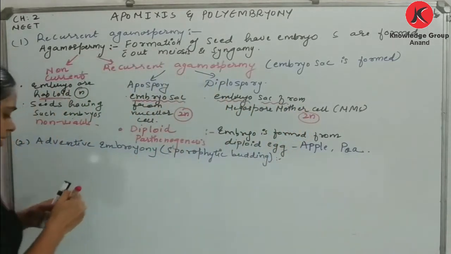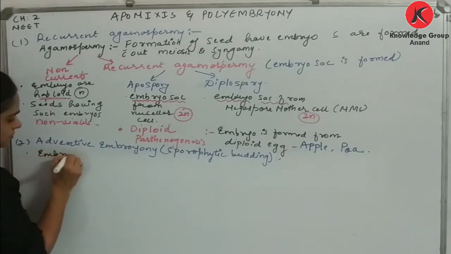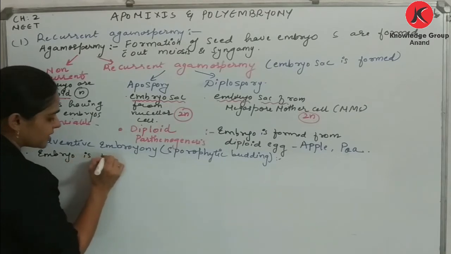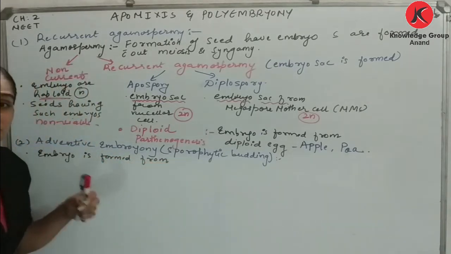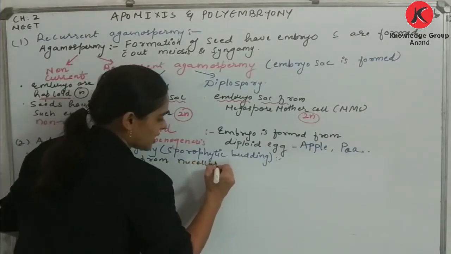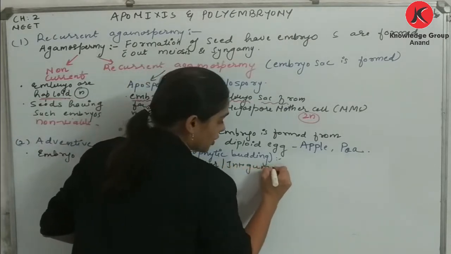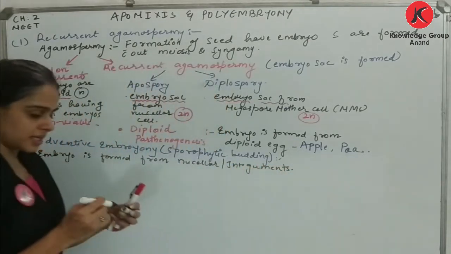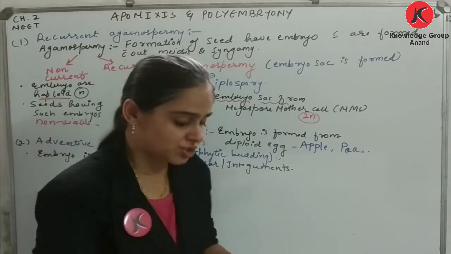In this case, your embryo itself is formed from cells like your nucellar cells, or you can say cells of integuments. An example for the same, if I want to plot over here, is citrus and opuntia.